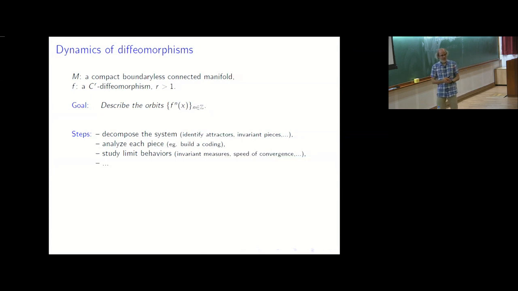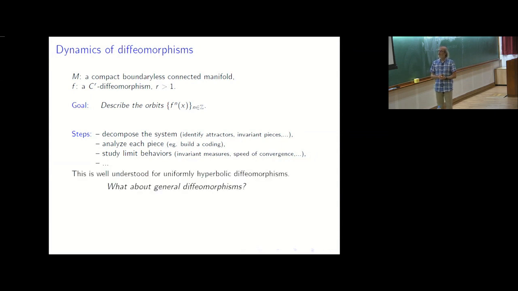And as Stefano said, this is well understood for a large class of systems, the class of uniformly hyperbolic diffeomorphisms. But nevertheless, this class is not the whole space of dynamics. So a big question is to address the case of the general diffeomorphism. But what you understood for uniformly hyperbolic diffeomorphisms may be used as a guideline for general systems.